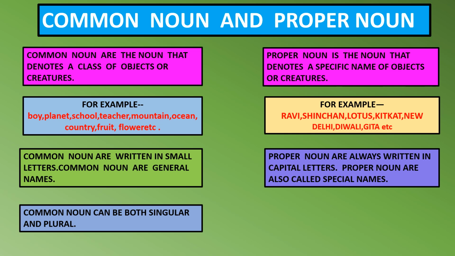For example, Ravi, Shinchan, Lotus, Kit Kat, New Delhi, Diwali, Geeta are all proper nouns. Common nouns are mostly written in small letters. Common nouns are general names, whereas proper nouns are always written in capital letters. Proper nouns are also called special names.